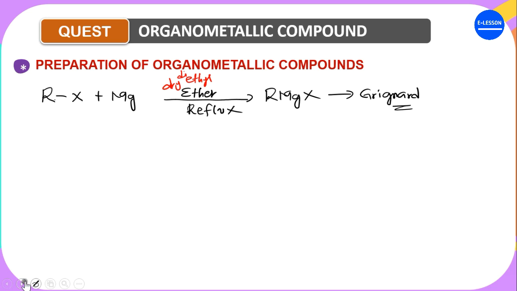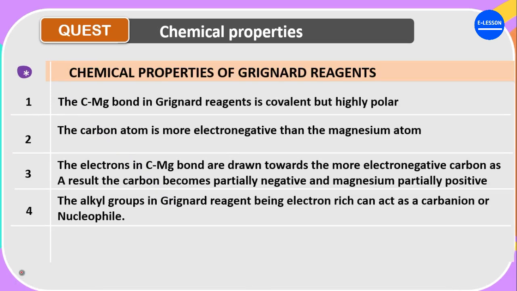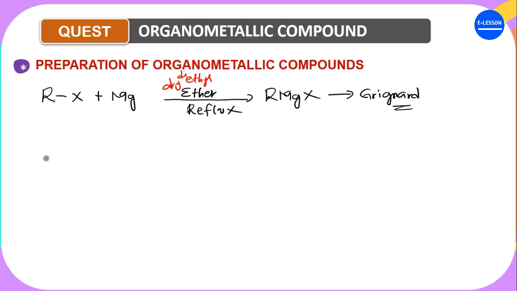So that is how the organometallic compounds, or the organometallic reagents, are prepared. Now the next thing is the chemical properties of the Grignard reagent. We've talked about the Grignard reagent as possessing a carbon-magnesium bond. What are the chemical properties of the Grignard reagent?